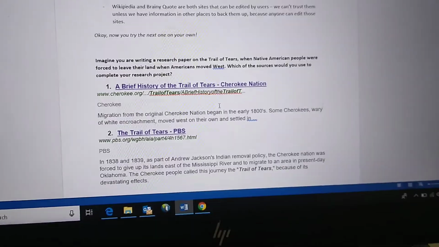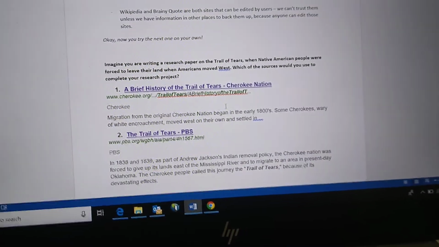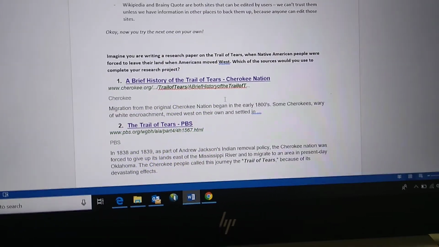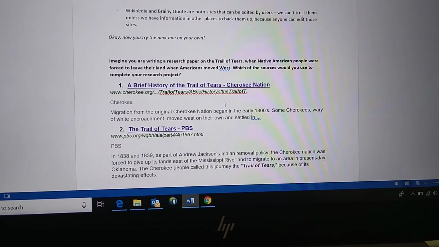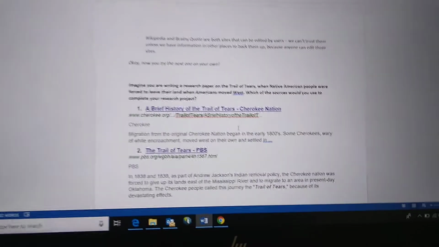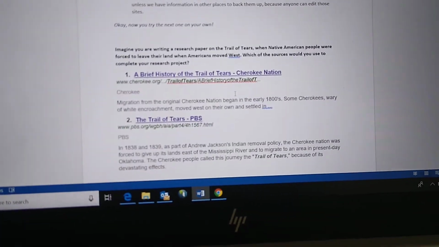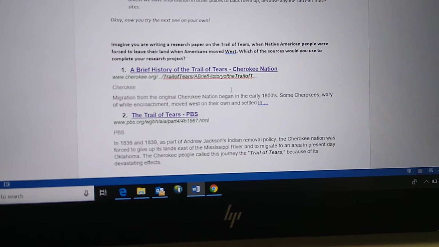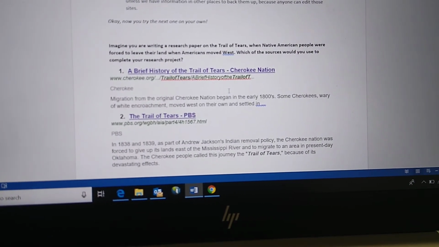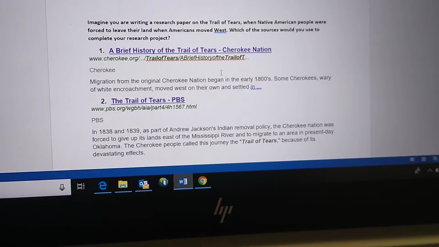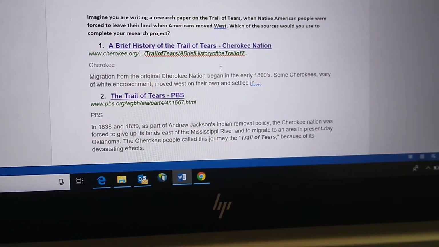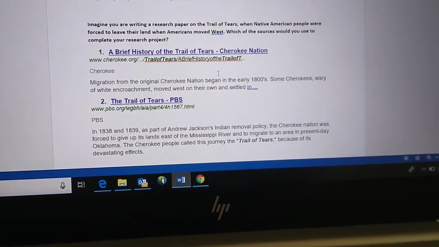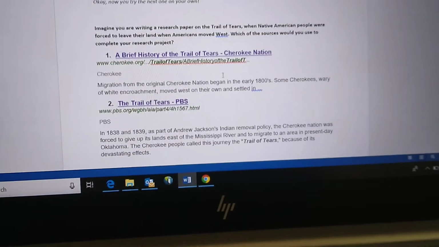Imagine you are writing a research paper on the Trail of Tears when Native American people were forced to leave their land when Americans moved west. Which of the sources would you use to complete your research project? 1. A Brief History of the Trail of Tears, Cherokee Nation, so that's cherokee.org. And it says migration from the original Cherokee Nation began in the early 1800s. Some Cherokees, wary of white encroachment, moved west on their own and settled in.